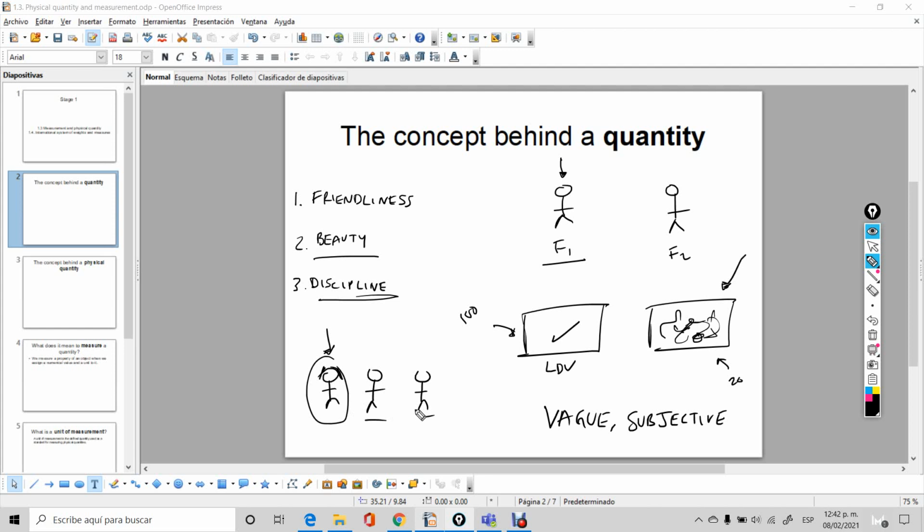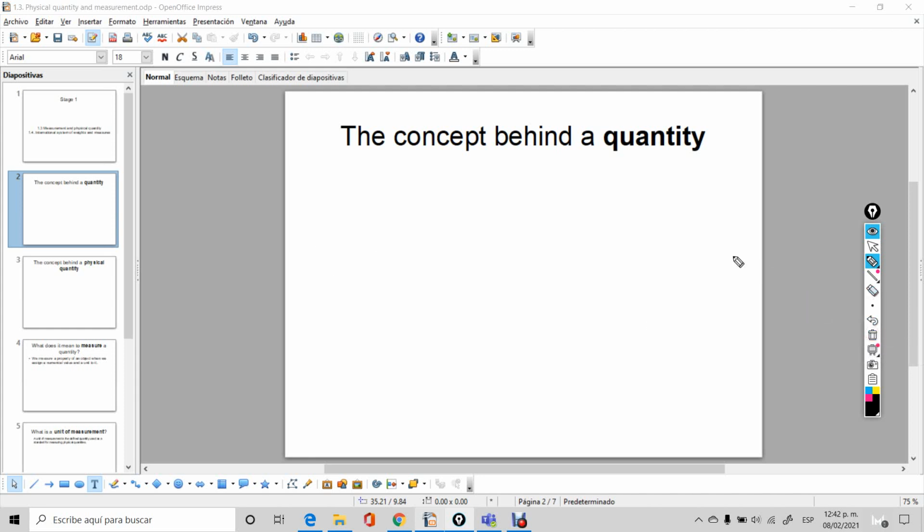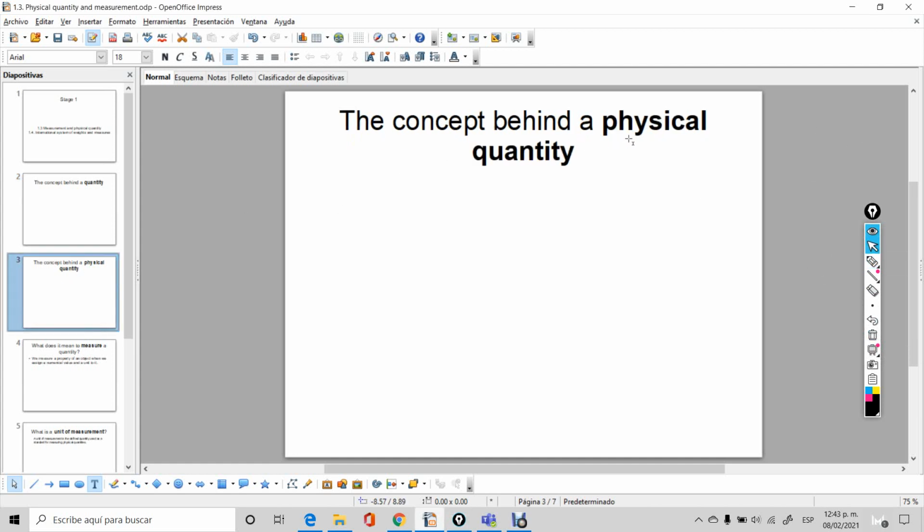It's difficult to actually measure such a thing. The same with friendliness, and the same with a lot of other stuff. So even though all of these things may be thought of as quantities, they're not objective and they cannot be measured, and that's a very difficult problem. Now, let's contrast this idea with the following idea, the concept behind a physical quantity. This type of quantities are better in a sense, okay? They are much more manageable.